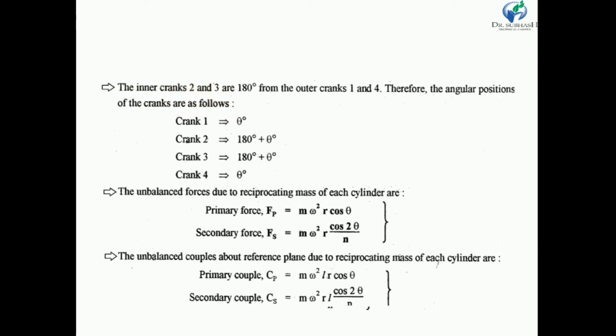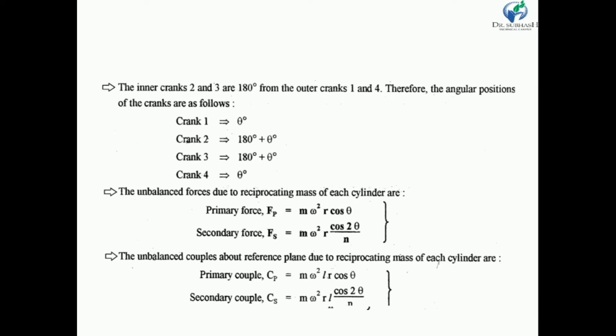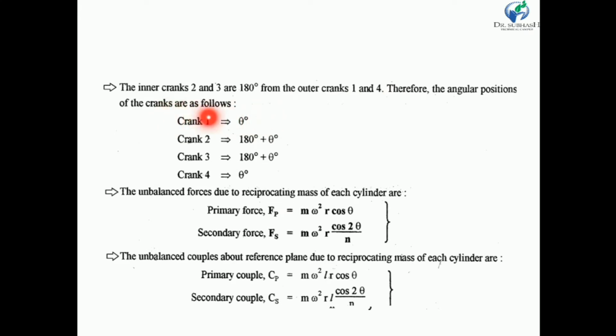Now let us consider that the inner cranks 2 and 3 are at 180 degrees from the outer cranks 1 and 4. So my dear friends, we assume the initial condition: inner cranks make an angle of 180 degrees with outer cranks. If we assume crank 1 makes an angle theta with the center line of cylinder 1, then the other outer crank also makes the same angle theta.